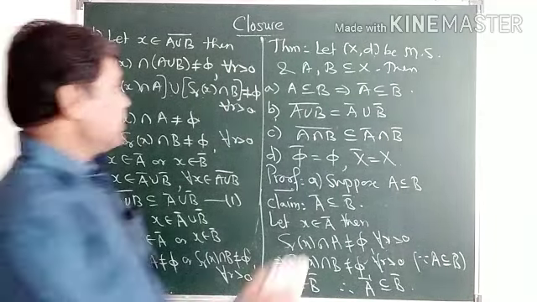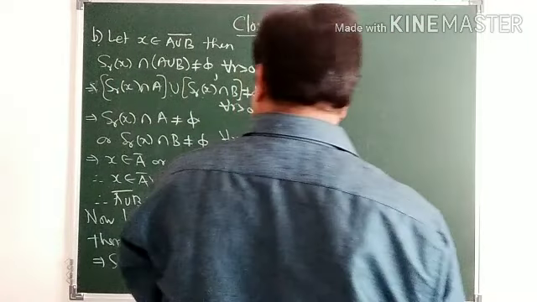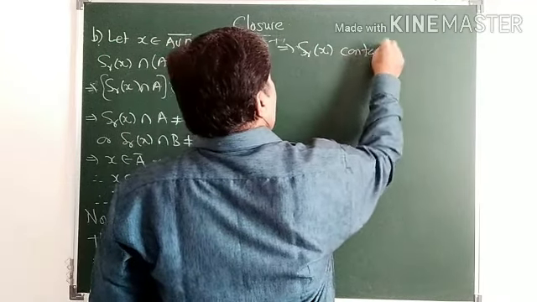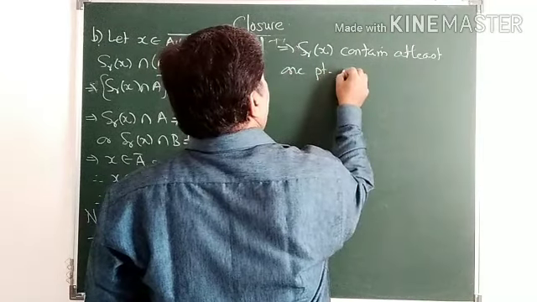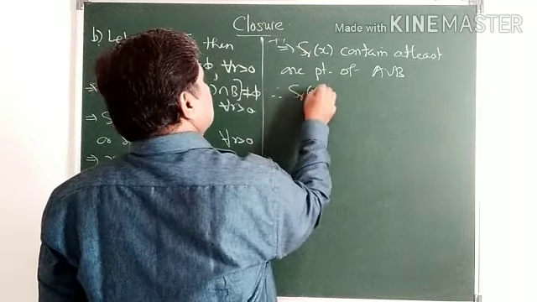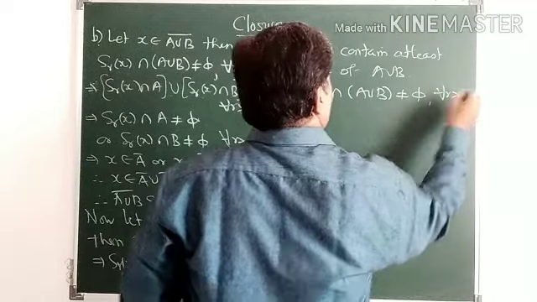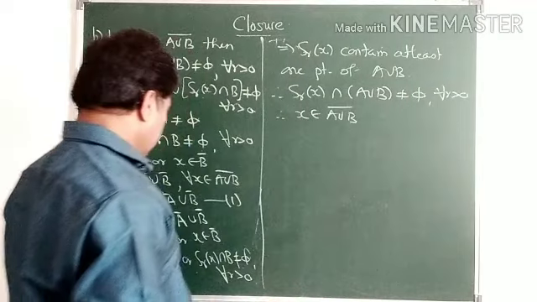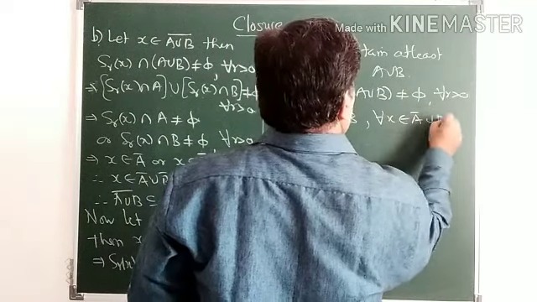Implies S_r(x) contains at least one point of A union B, and therefore S_r(x) intersection (A union B) must be a non-empty set for every r greater than 0, and therefore x belongs to (A union B) closure, for any x belonging to A closure union B closure.